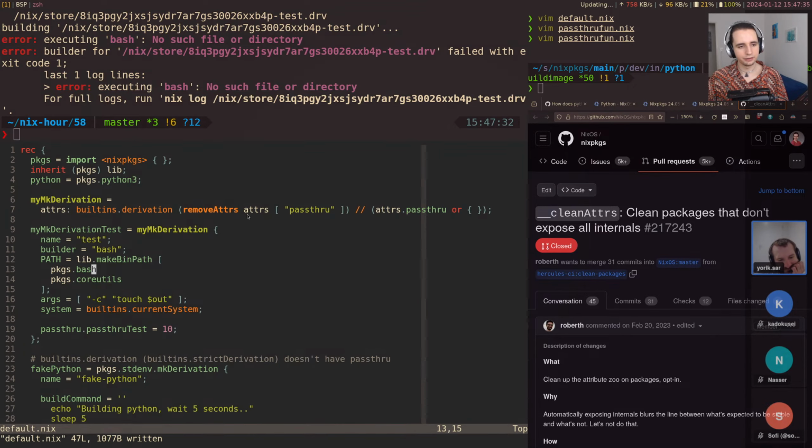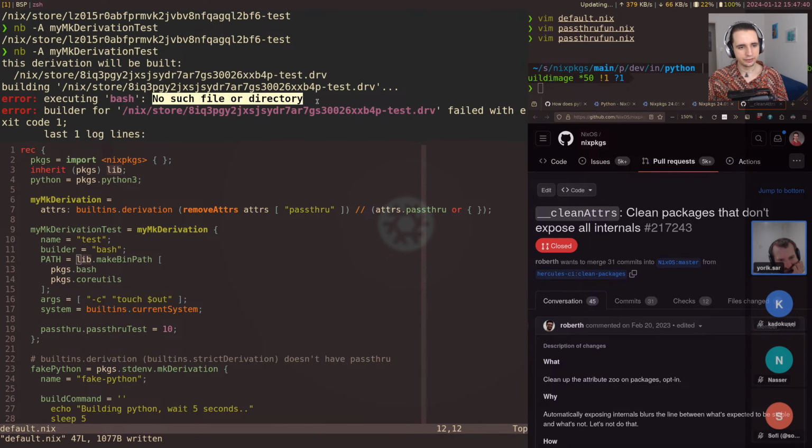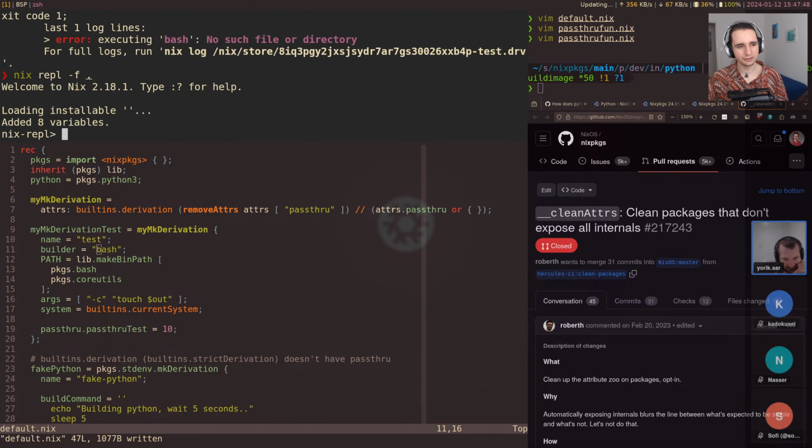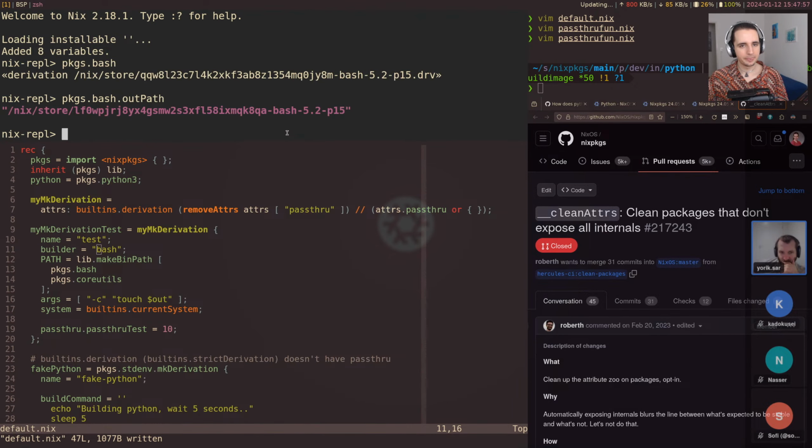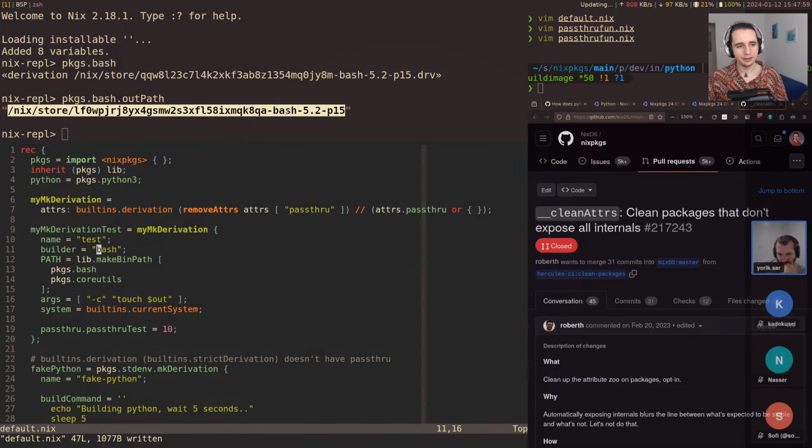Yeah, bash: no such file or directory. I guess it depends on where this executes stuff. Maybe, kind of a long shot, but maybe we could hack around this by saying packages.path. So this is not path, this is the path to bash. If it executes in the root path here, maybe this will work. Don't ever do this, this is terrible. But for my curiosity, let's see if that works.